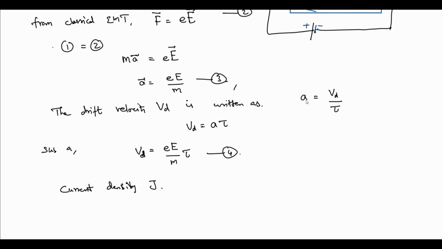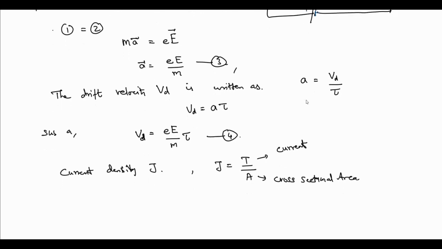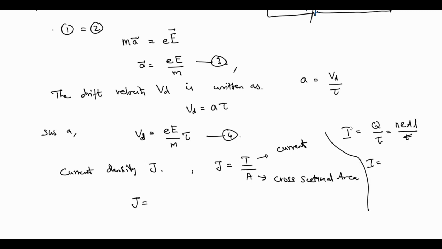If the charge is moving, then there will be a current. The current density, J, is written as the current divided by the cross-sectional area through which it flows, so J equals I by A. Here I is the current and A is the cross-sectional area. Now I equals the charge moving within time t. The charge will be the number of electrons into the electron charge, and with the cross-sectional area into the length of the material divided by time, the length divided by time will be our drift velocity.